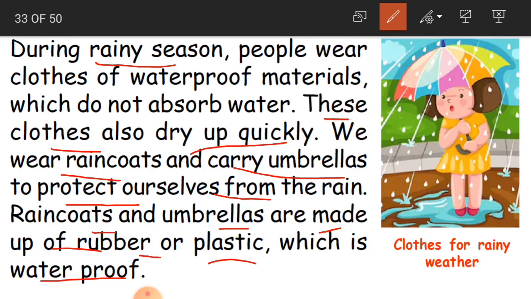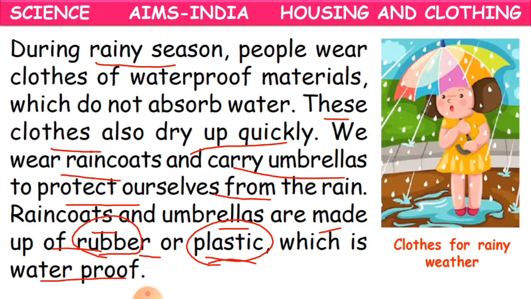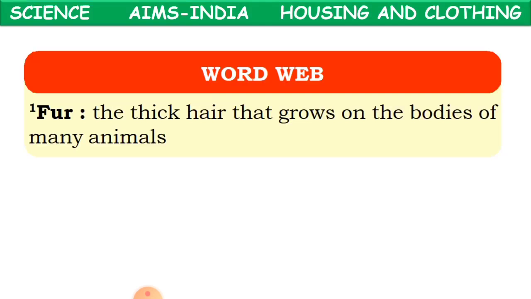They are made up of rubber or plastic. You have to remember this: rubber or plastic. These are waterproof materials, children. So this is how we protect ourselves from the rainy weather, by wearing waterproof materials.